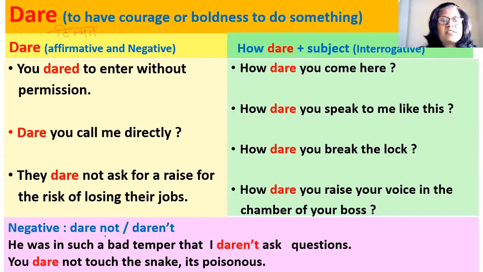Now, negative is dare not and daren't. He was in such a bad temper that I daren't ask questions. You dare not touch the snake, it's poisonous. So, dare not and the short form daren't, they are rarely used. You dare not touch the snake, it's poisonous. That means don't show courage to touch the snake, it's poisonous.